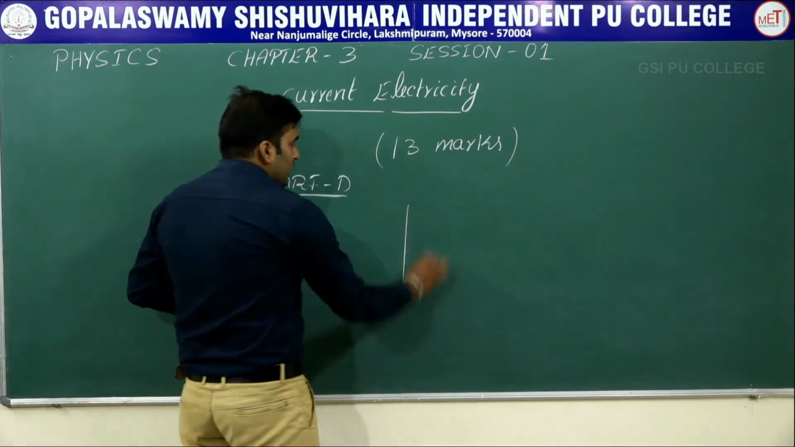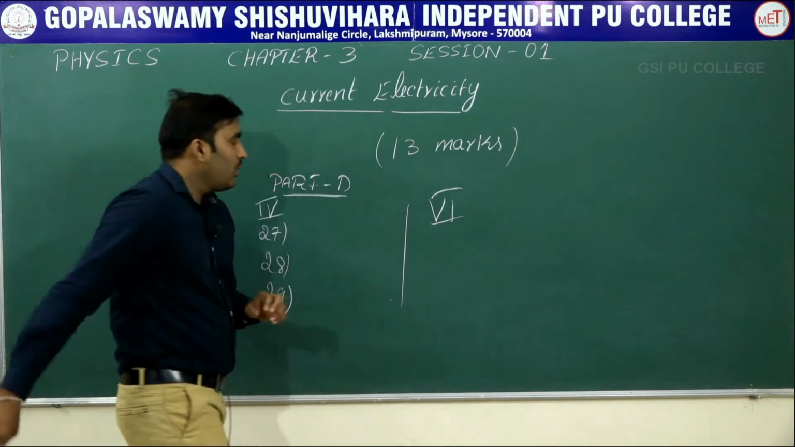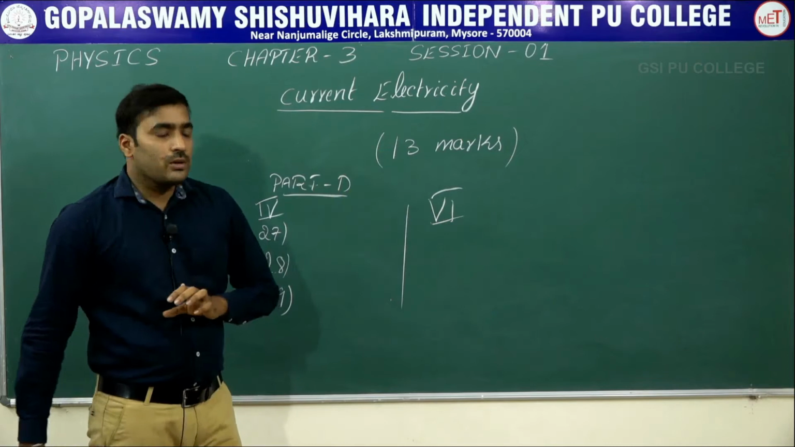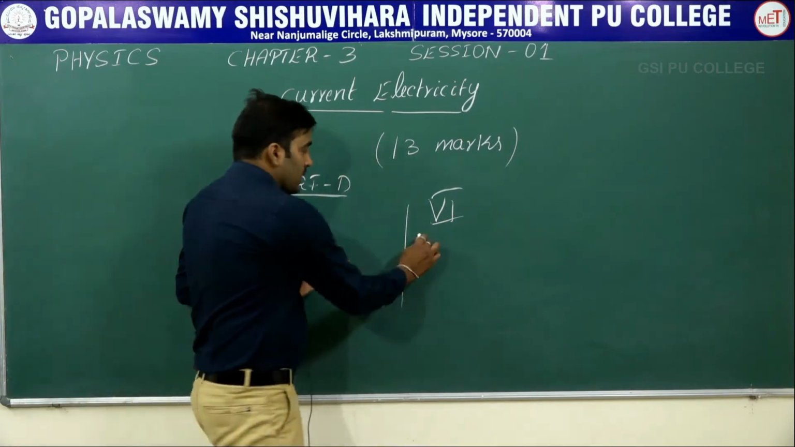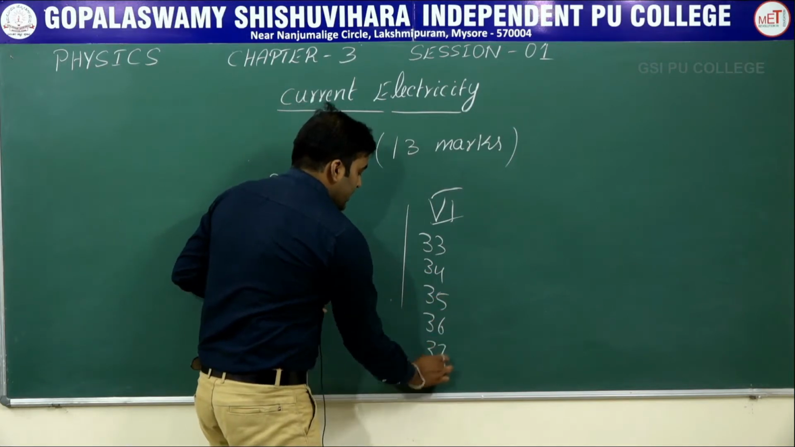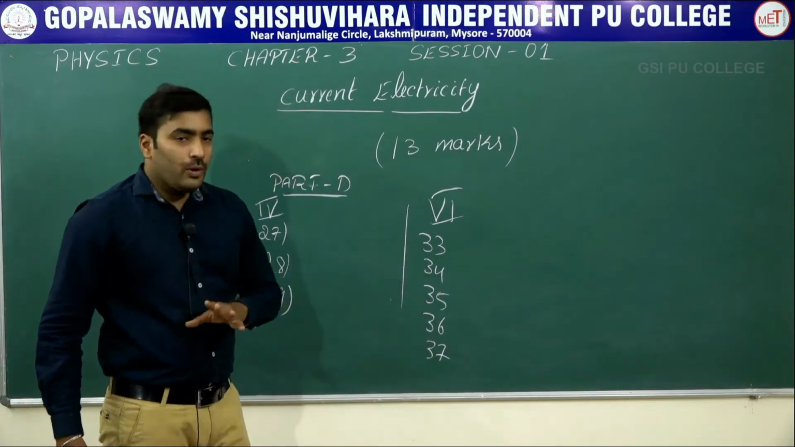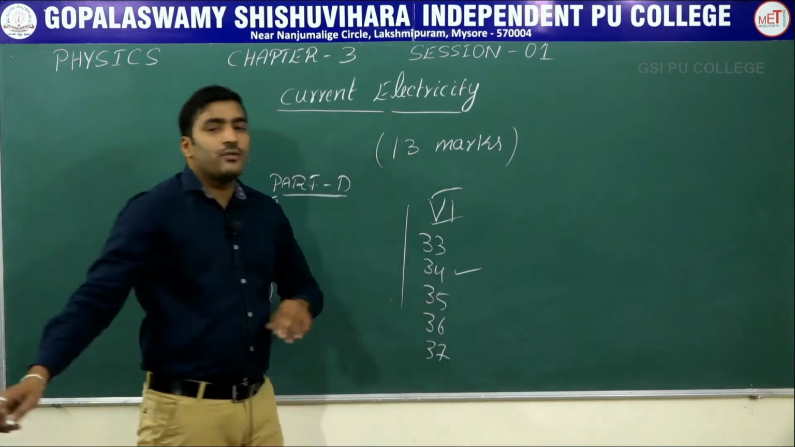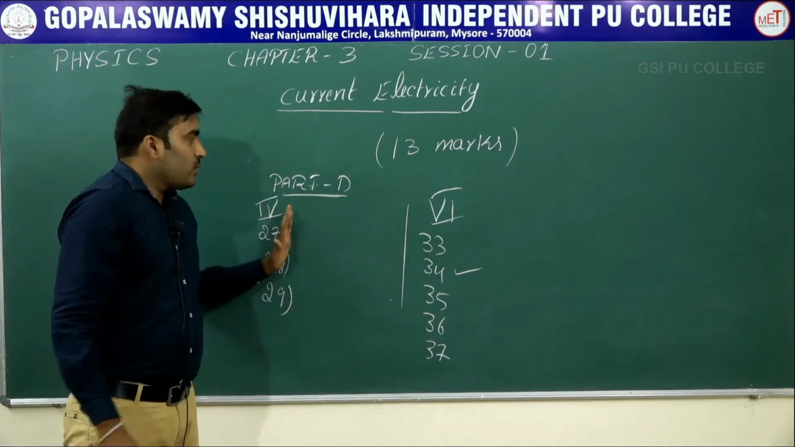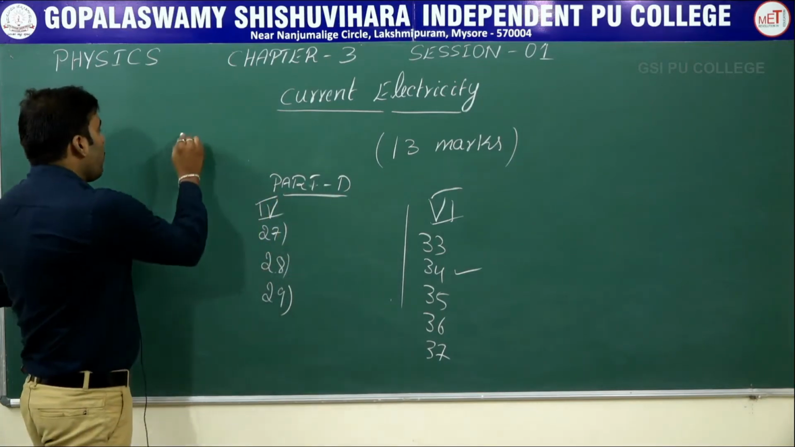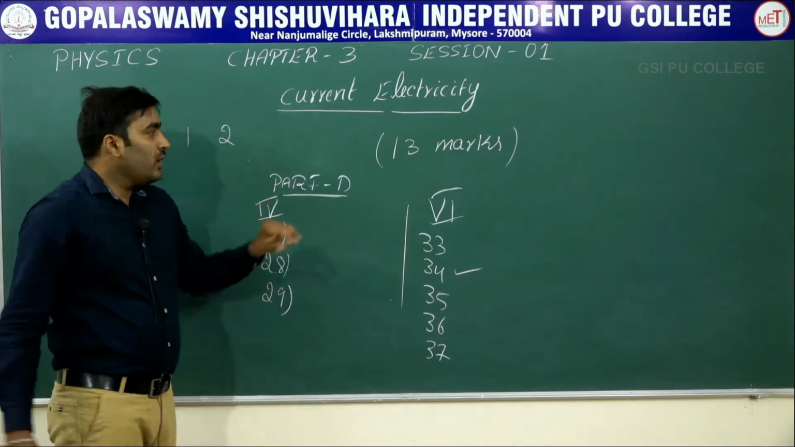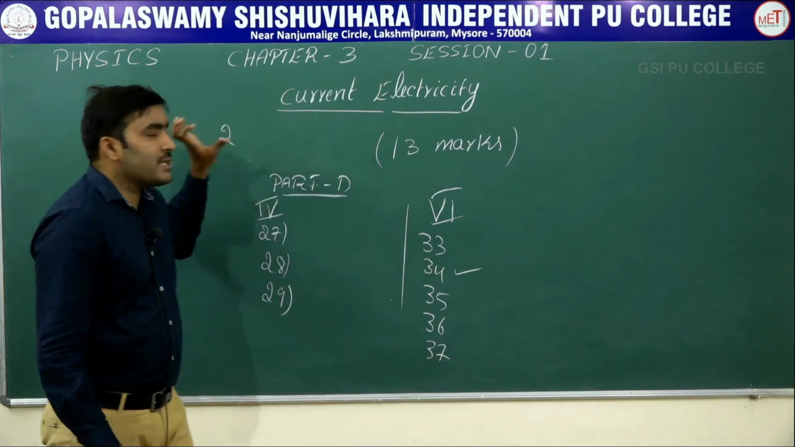Next, if you consider the last part, that is the 6th one, here we find problems. There are 5 problems, 33, 34, 35, 36 and 37. Out of these 5 problems, the 34th problem will be asked from the current electricity chapter. So, you will find 2 5 marks questions, a 1 mark question and also a 2 mark question. Totally 13 marks will be carried by this chapter.